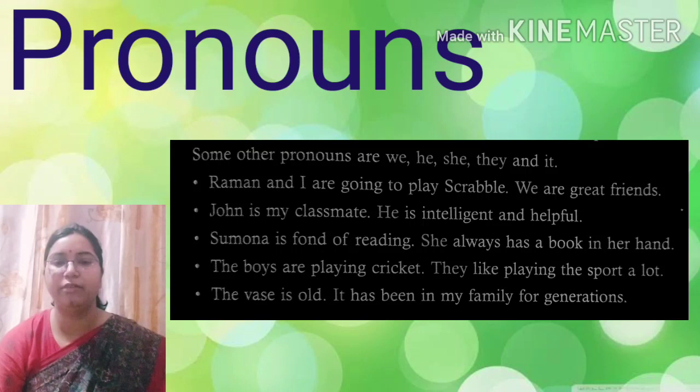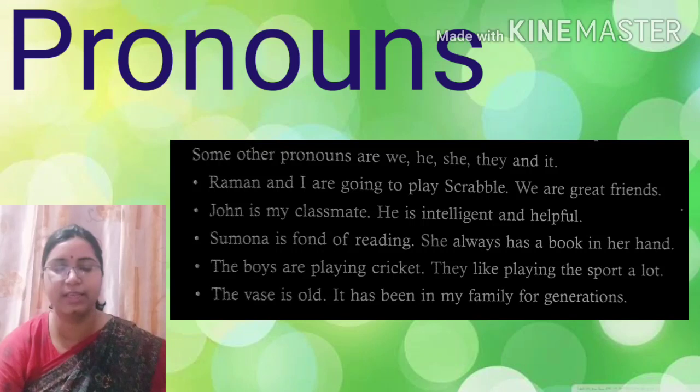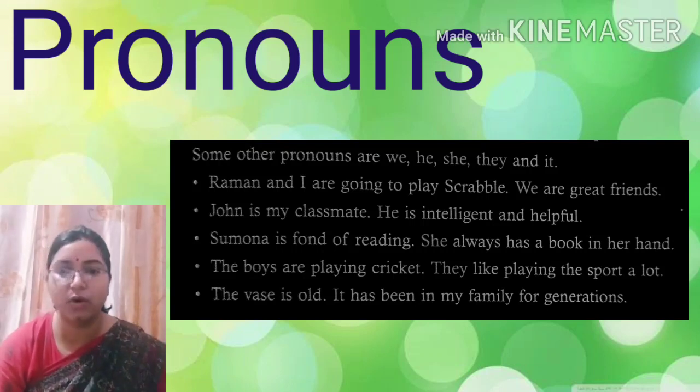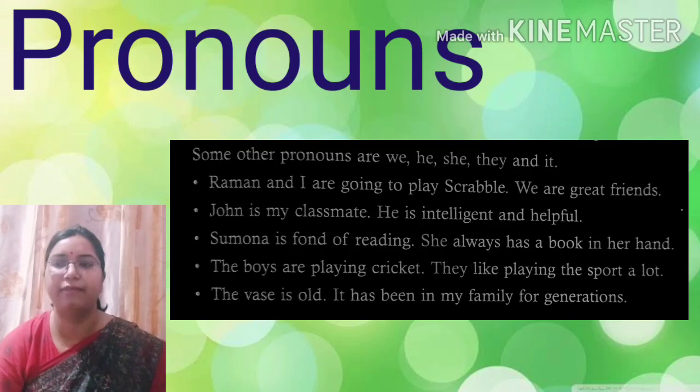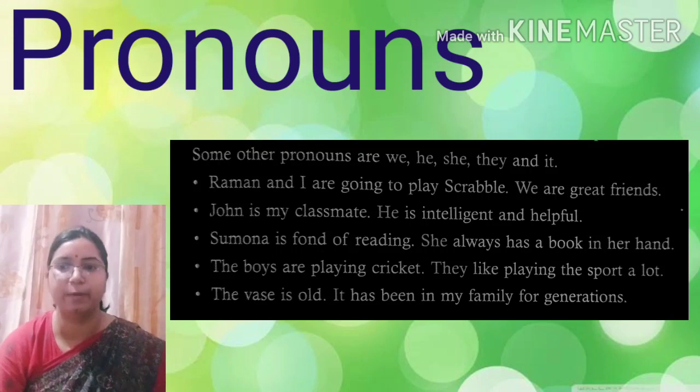Sumona is fond of reading. She always has a book in her hand. So, she is used in place of Sumona. So, here she is a pronoun. The boys are playing cricket. They like playing the sport a lot. Here, they is used for boys. So, they is a pronoun here. The vase is old. It has been in my family for generations. So, here it is used for the vase. Instead of vase, it is used in this sentence. So, it is a pronoun.